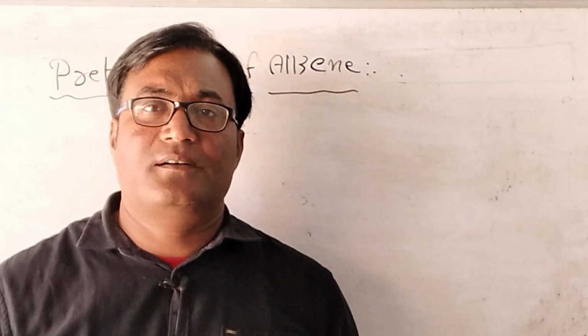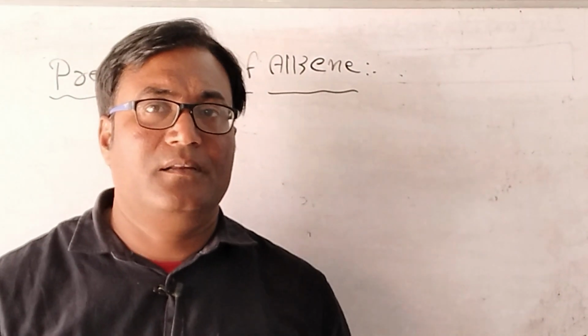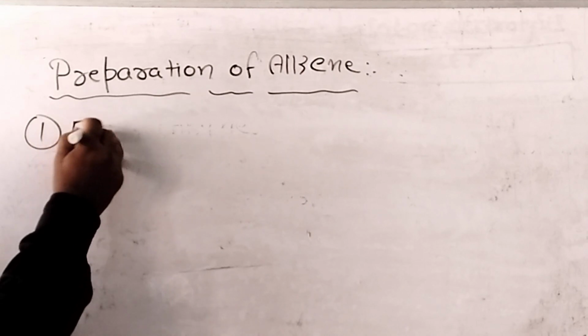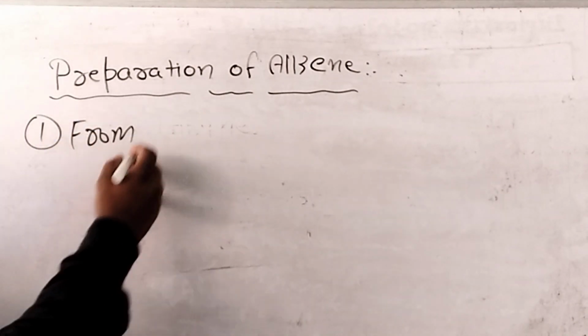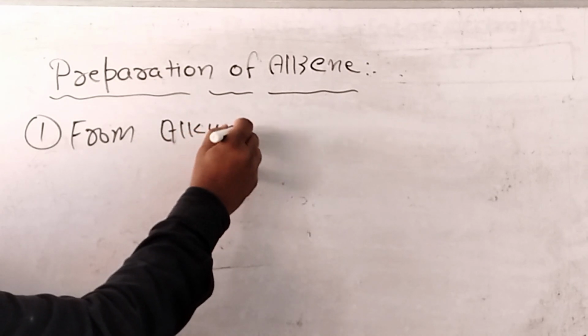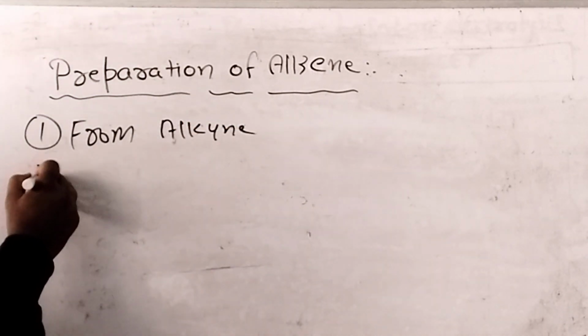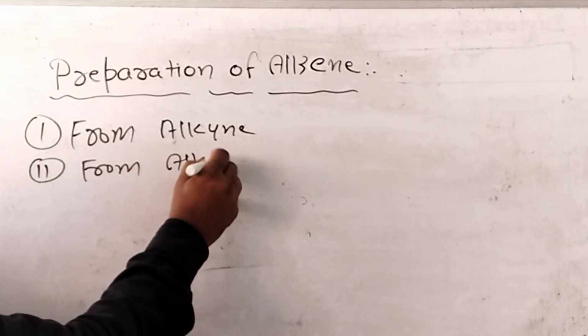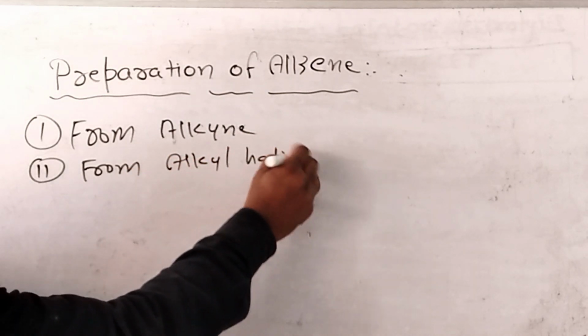Now by these 4 methods we can prepare alkene. First method, from alkyne. Second, from alkyl halide.